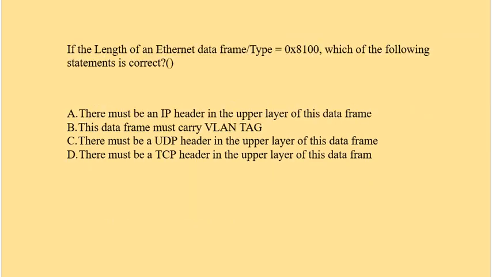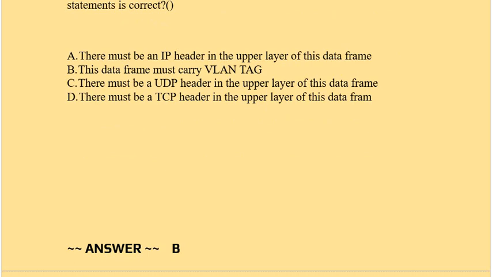Question is, if the length or type field of an Ethernet data frame is equal to this, which of the following statements is correct? Option A, there must be an IP header in the upper layer of this data frame. Option B, this data frame must carry a VLAN tag. Option C, there must be a UDP header in the upper layer of this data frame. Option D, there must be a TCP header in the upper layer of this data frame. Correct answer is option B.